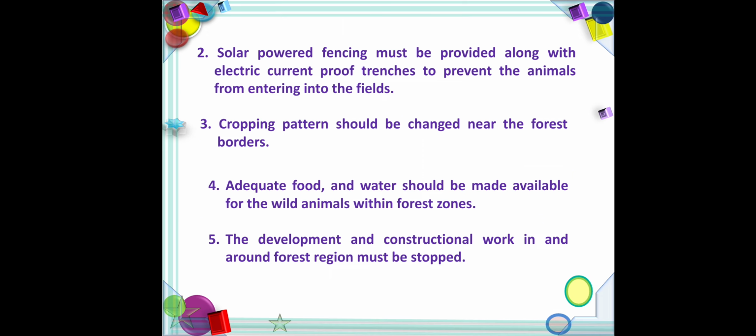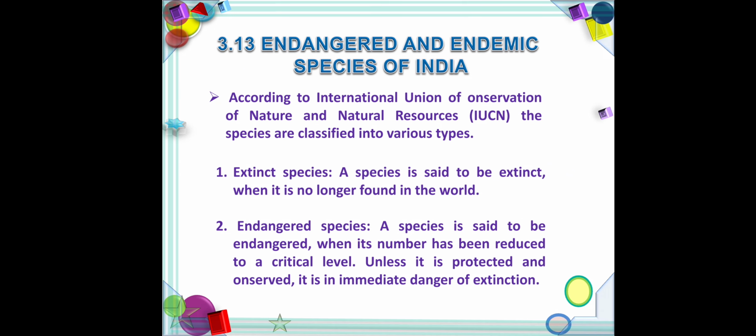So, conservation: how to conserve the biodiversity from marine wildlife conflicts. Make available adequate food and water for wildlife. Construction of works in forest areas must be stopped. So there are two conservation methods for wildlife conflicts. First one, make available adequate food and water for wildlife. Second one, construction works in forest must be stopped.